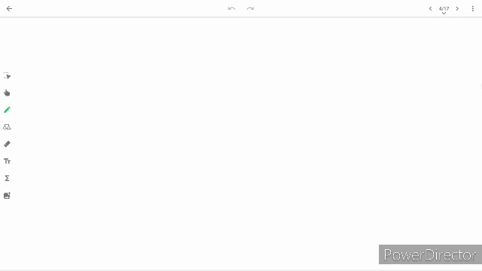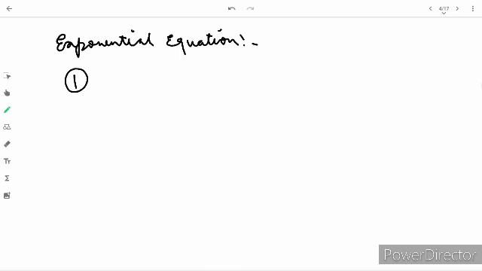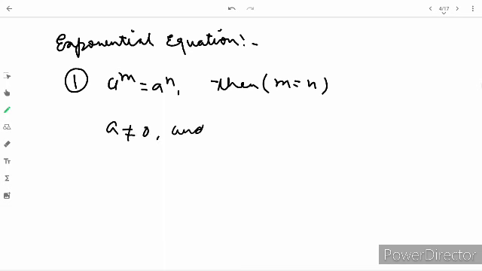Next one is exponential equation. The first one is, if a raised to m equals a raised to n, then m equals n, where a is not equal to 0 and a is not equal to minus 1.